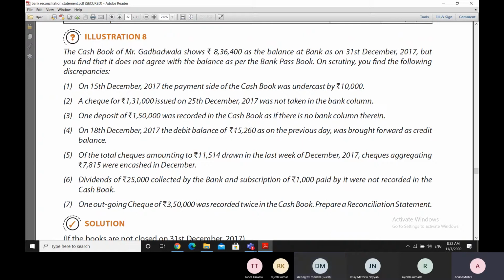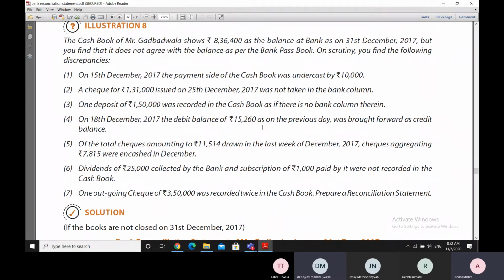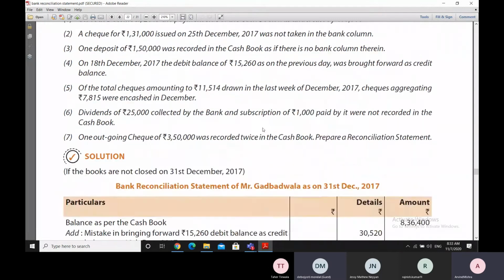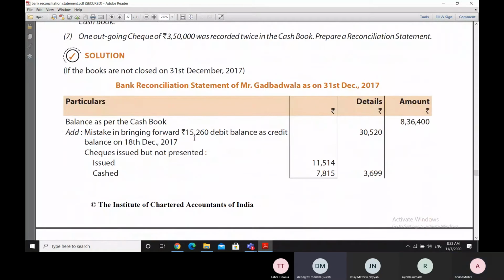So when we have to write 15,260 as a debit balance and we write the same amount in the credit balance, what we are essentially doing is making a difference of 30,520, which is twice the figure of 15,260, between the two sides of the cash book. Therefore, we have to correct that error.